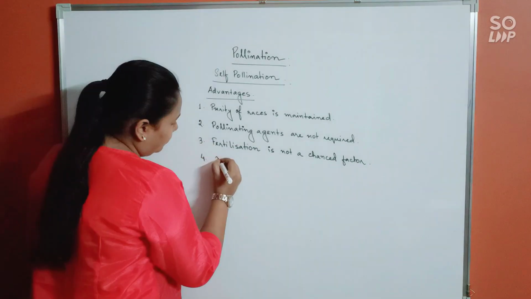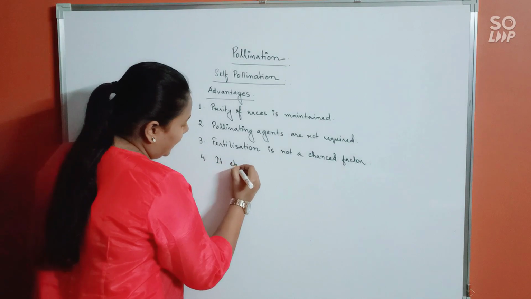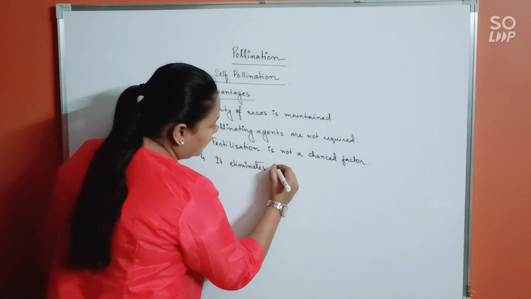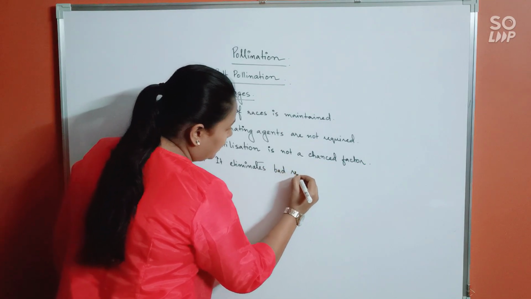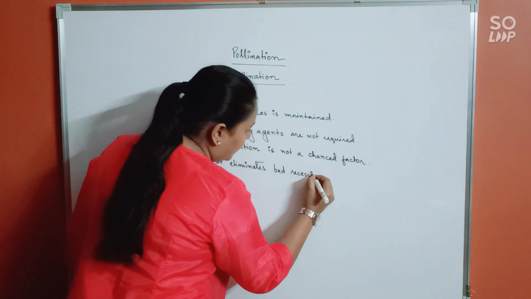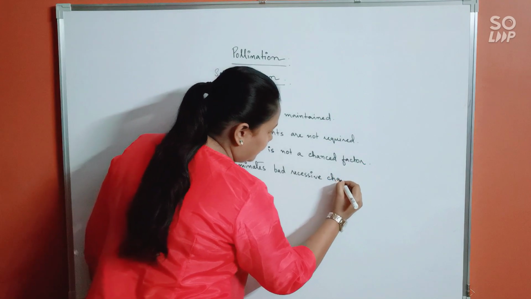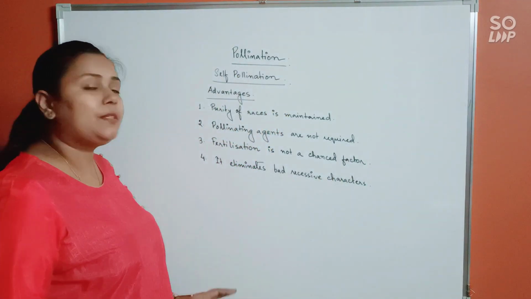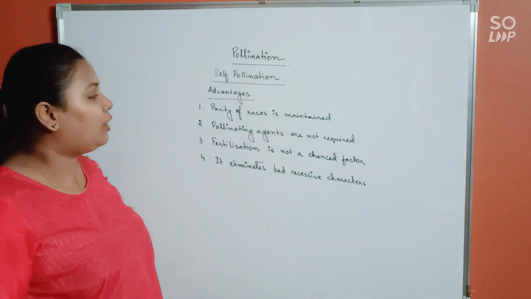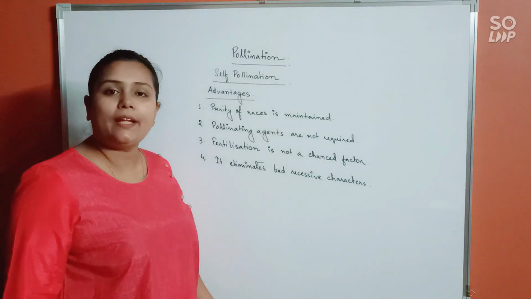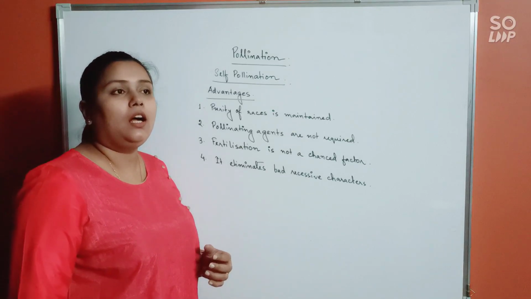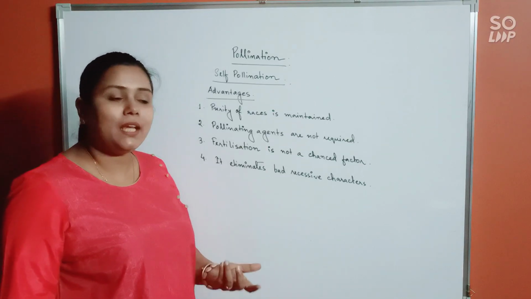Fourth, it eliminates bad recessive characters. It eliminates bad characteristics. As I have told you already, the progeny is going to be exactly like the parent. So after reproduction, there is no such drawback that is going to be seen in the progeny.